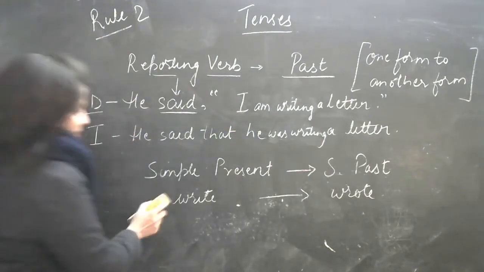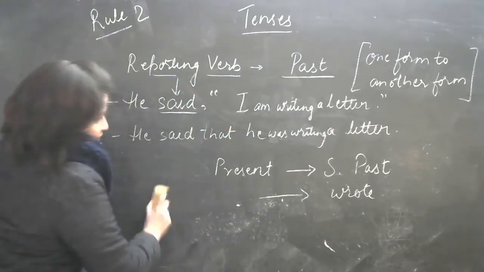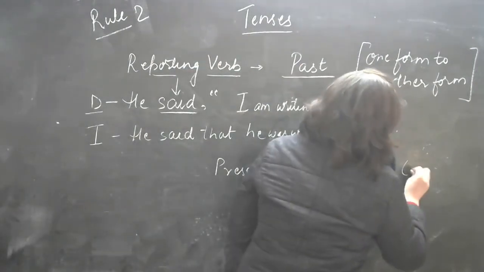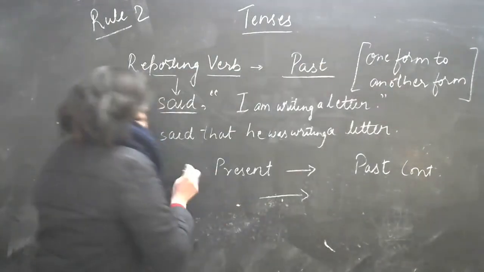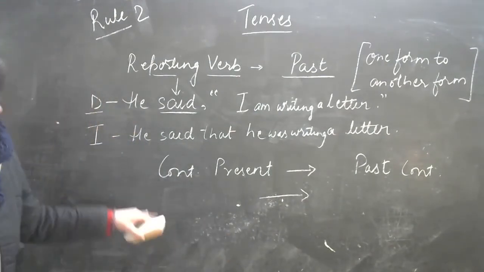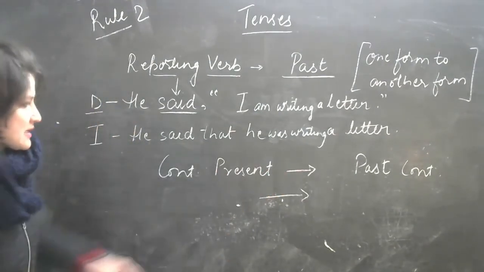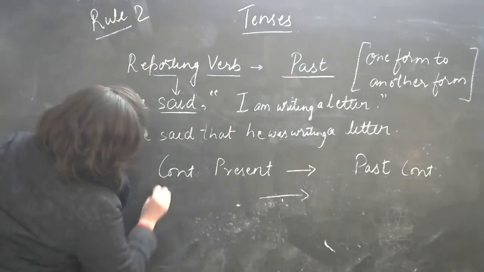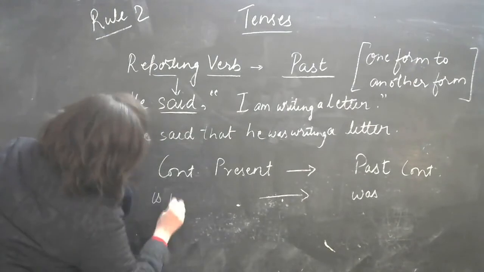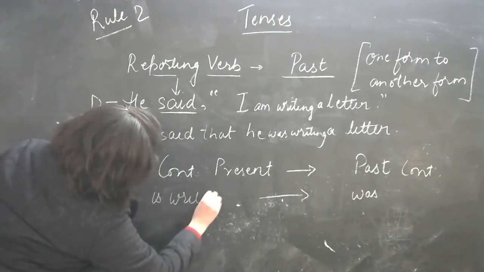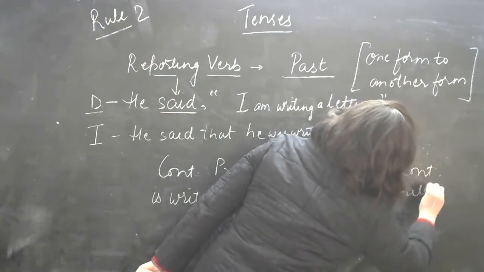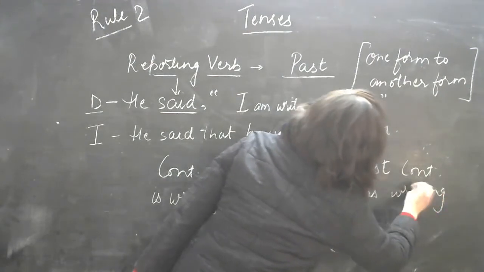That means present will change to past. This is present continuous, past continuous. That means is will change to was writing.